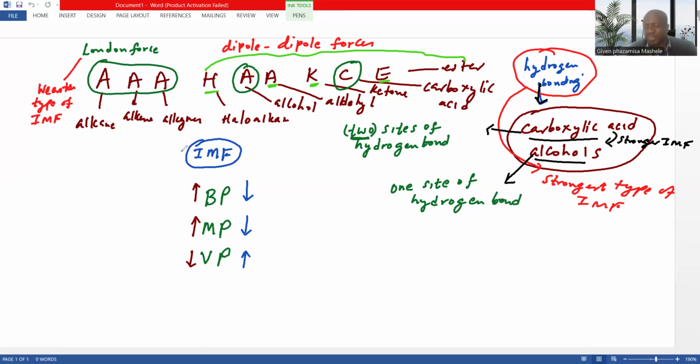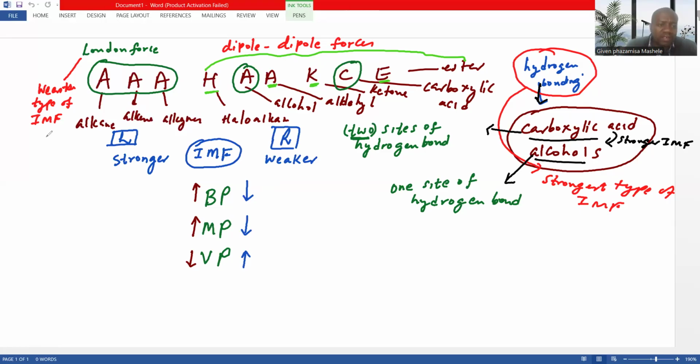Let me do this. I just want you to understand something here. If you understand this, it will be easier for you to get the point. On the left, let me write stronger here, and on the right, let me write weaker.